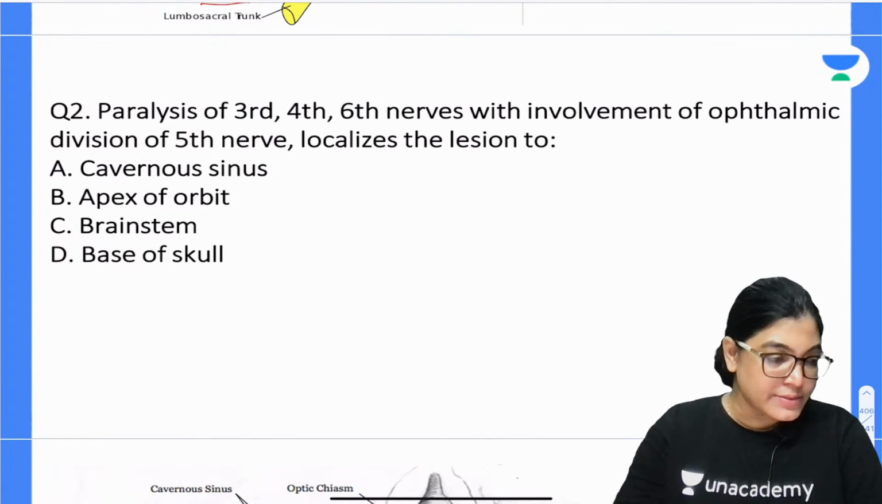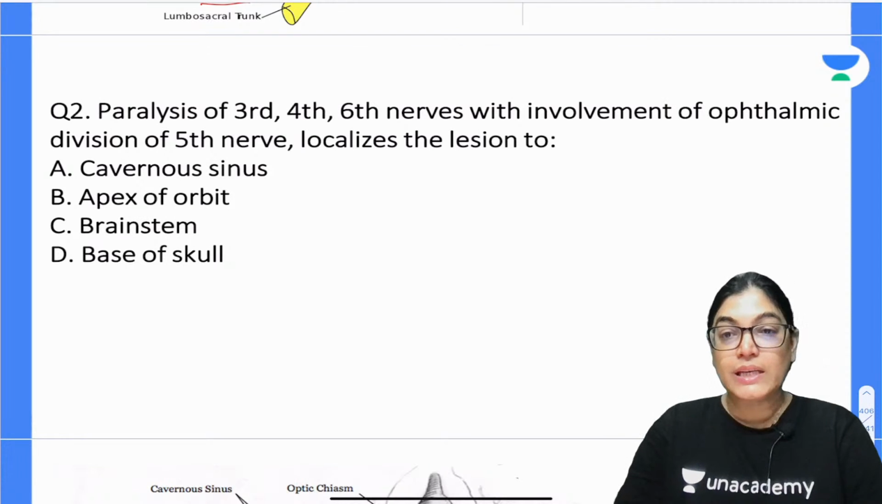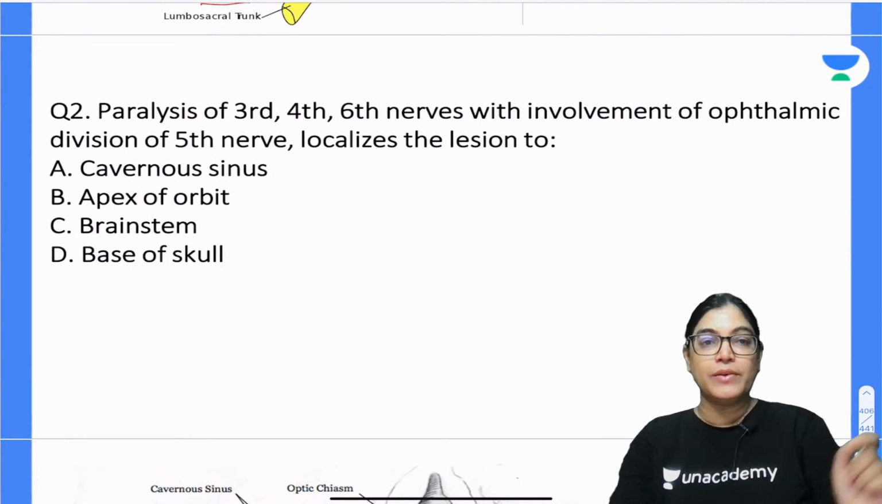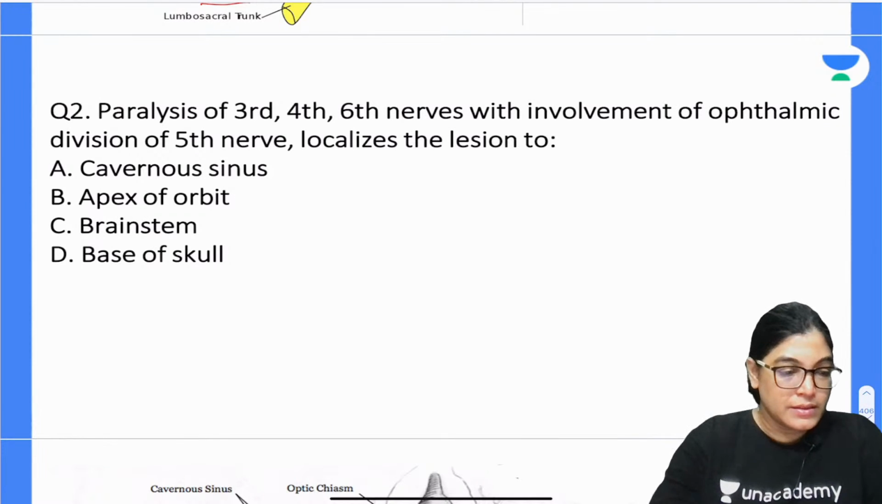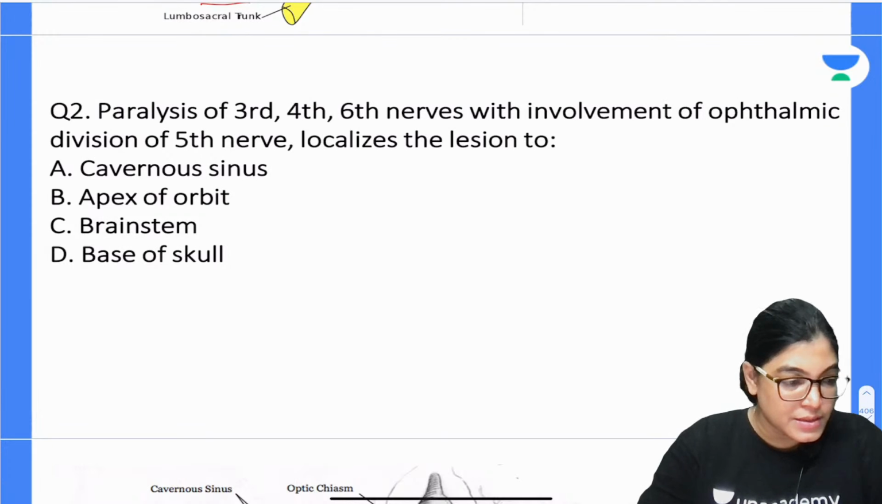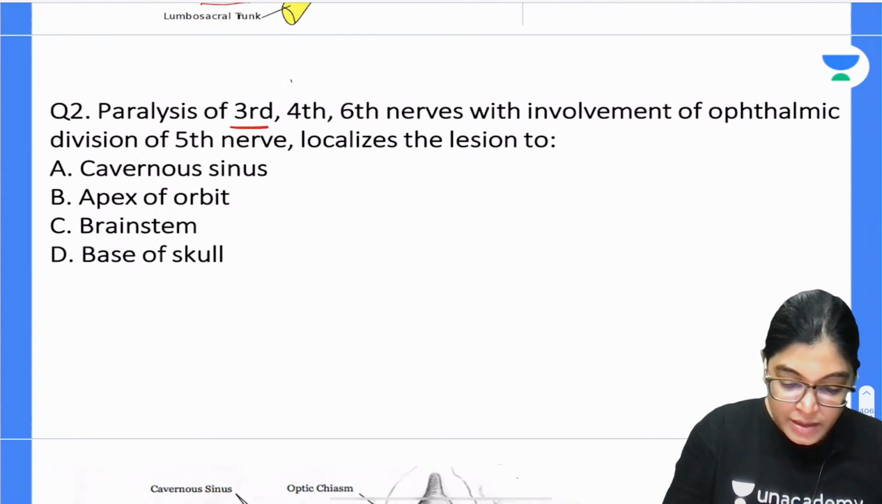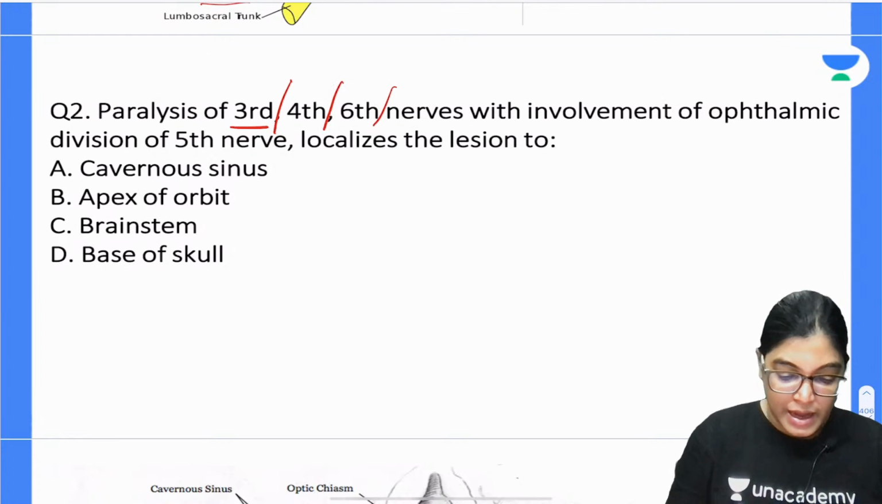So 30 seconds I will give you. The hint which is provided, or the key point you have to notice, is the nerve involved. Yes, I got an answer from Med Nair and am waiting for others. Okay, so yes, a mixed bundle of answers. Here the key point which is marked is the 3rd, 4th and 6th, and also the 5th.